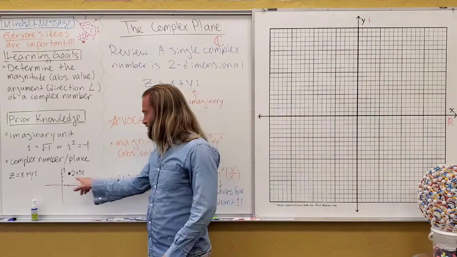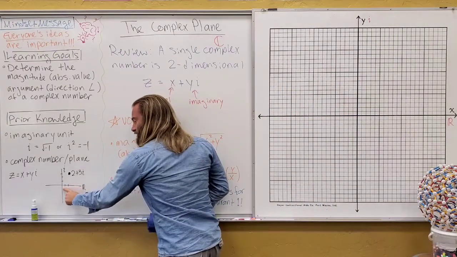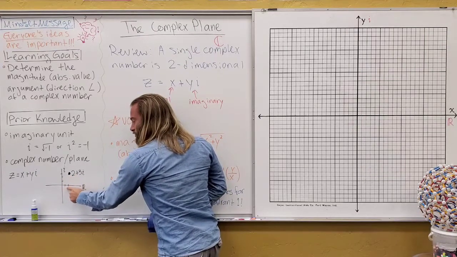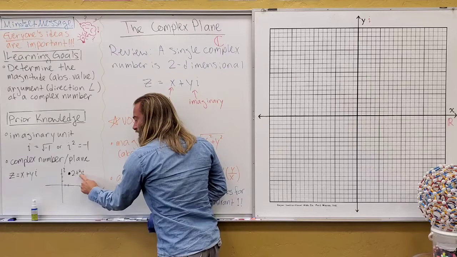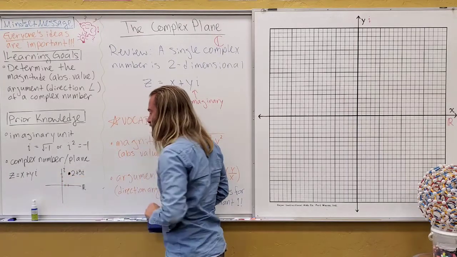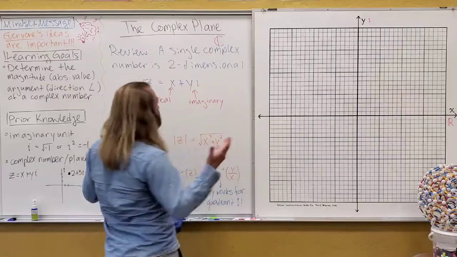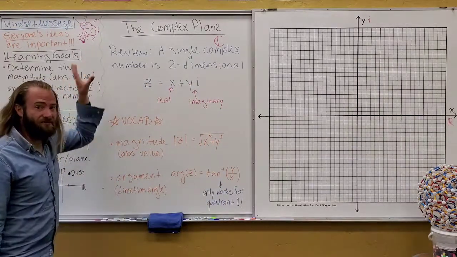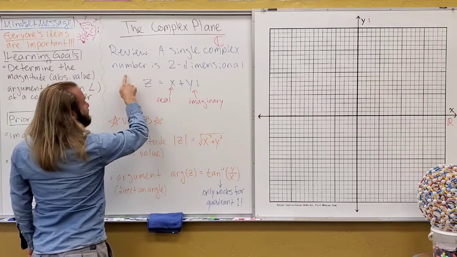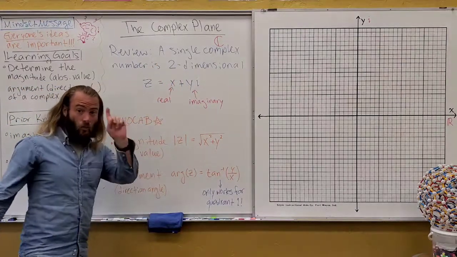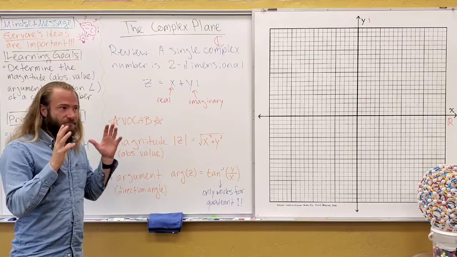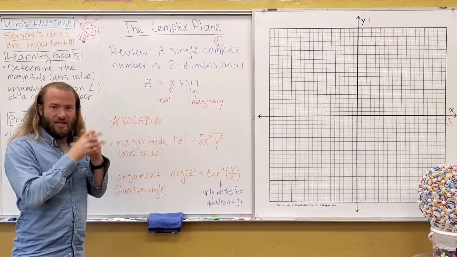So the number 2 plus 3i, we can realize its position in two-dimensional space is you go over 2 on the real number line, and 3 is the imaginary portion, so you go up 3, so that location is right there. And that brings us right into a little bit of review here of complex numbers. A single complex number is two-dimensional. So one single complex number is actually a two-dimensional object that we just condense into one thing.